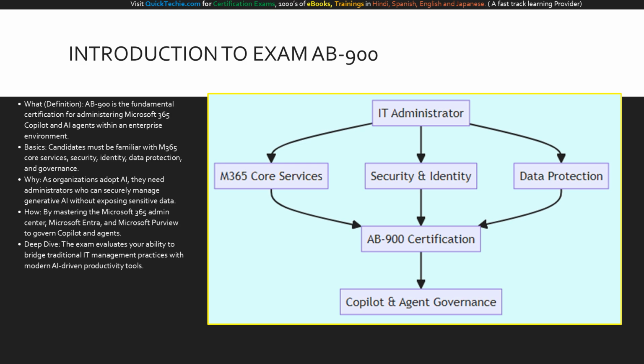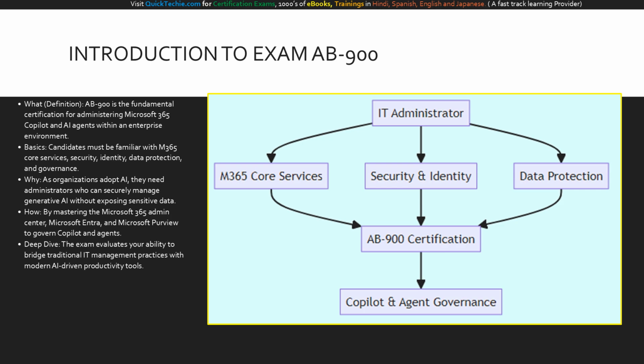You must be intimately familiar with Microsoft 365 core services, identity and access management, and data governance. We are talking about managing workloads across Exchange Online, SharePoint, Teams, Microsoft Entra, and Microsoft Purview. Why does this matter? Because without well-defined processes, administrators will struggle with security and compliance gaps that ultimately slow down AI adoption and frustrate users. This certification proves that you can securely deploy AI, apply operational best practices, and govern custom AI agents effectively.